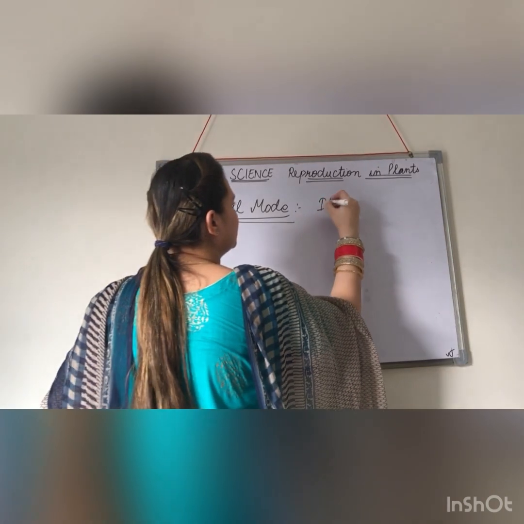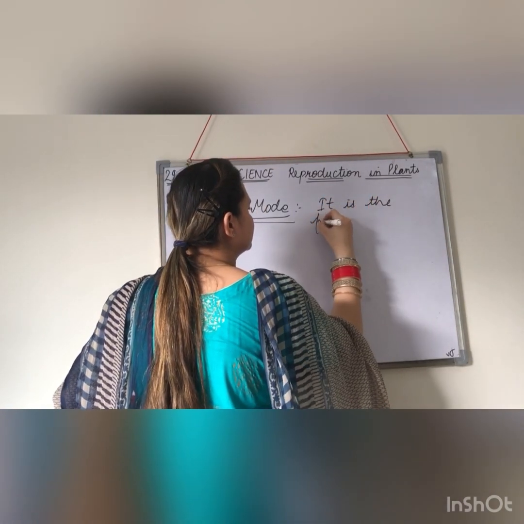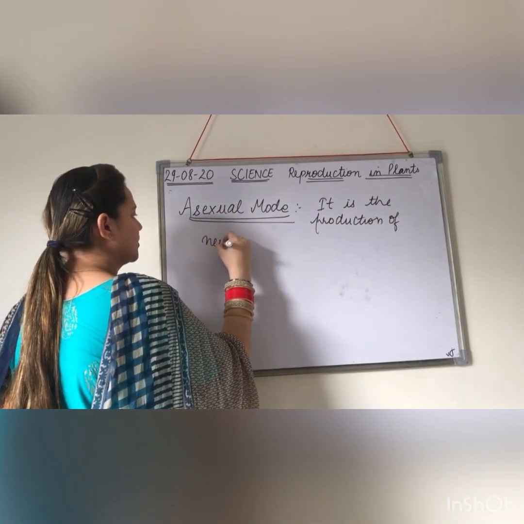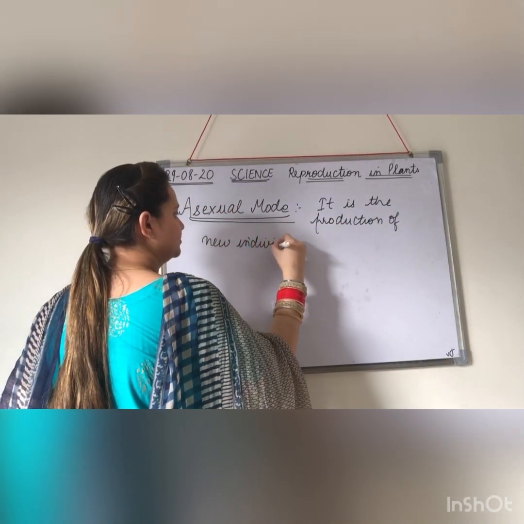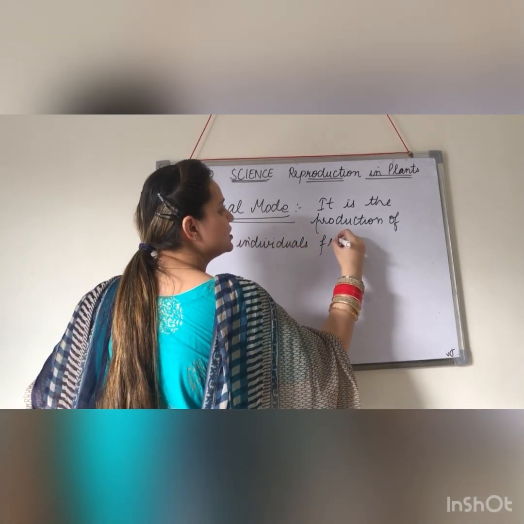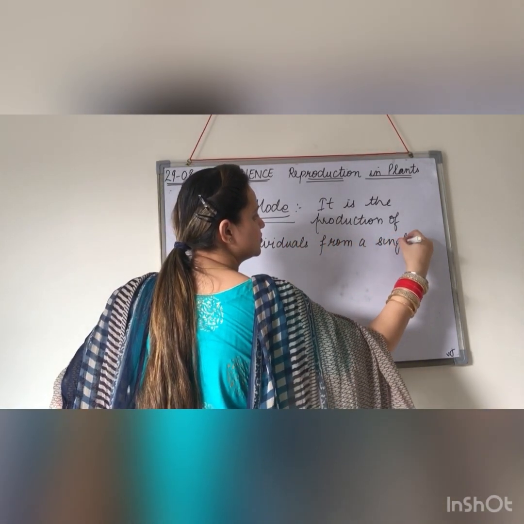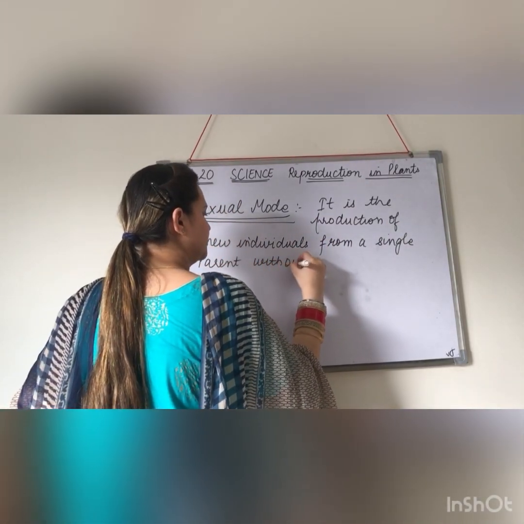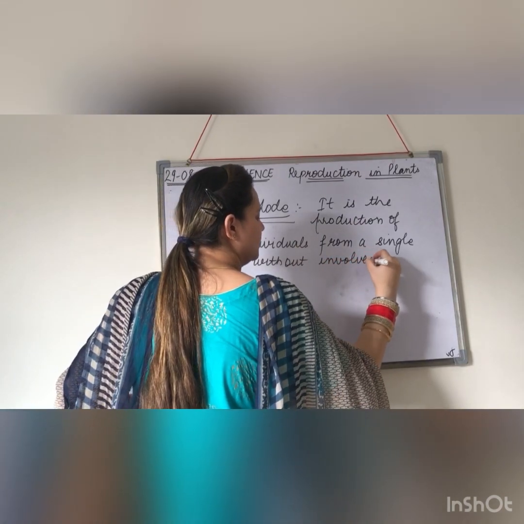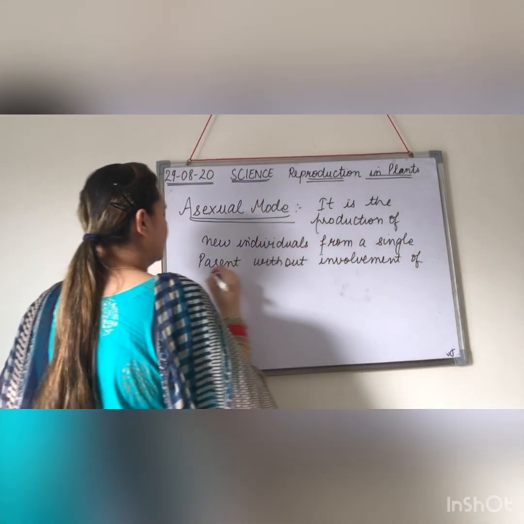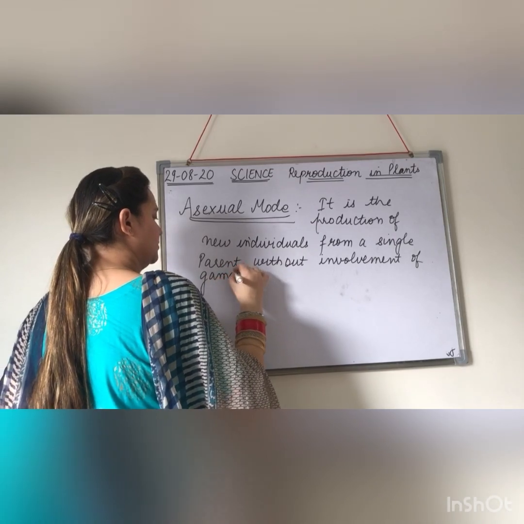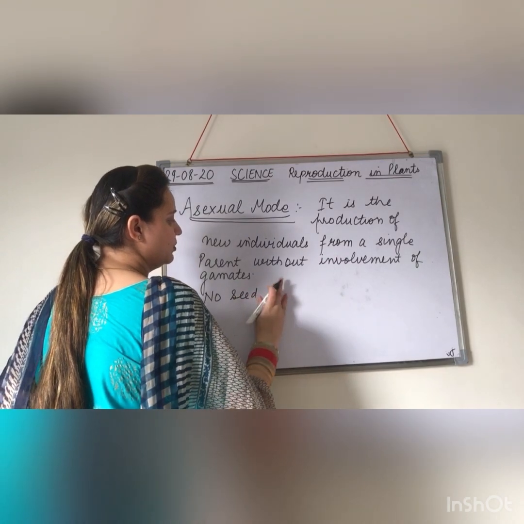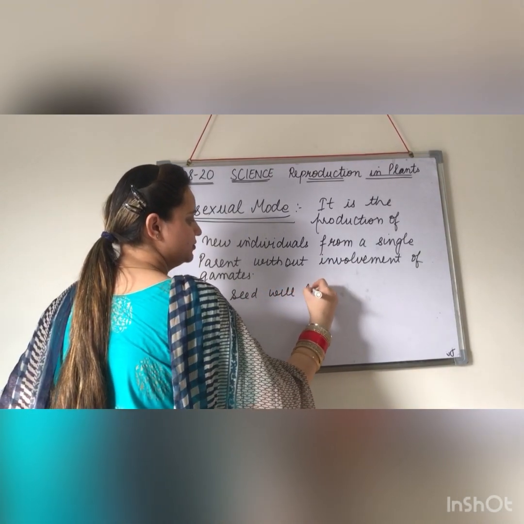So it is the production of new individuals from a single parent without involvement of gametes, right? So no seed will be required or will be formed.